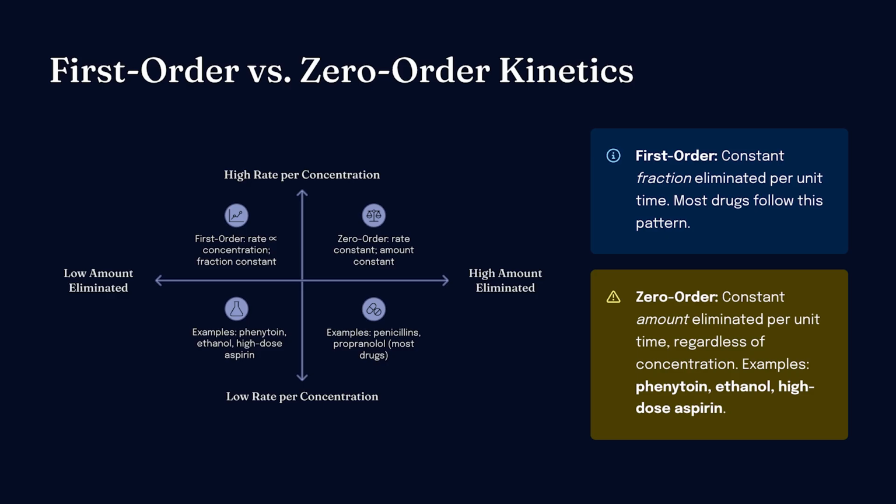Difference between first-order and zero-order kinetics. In first-order kinetics, a constant fraction of drug is eliminated per unit time. Most drugs follow this pattern, for example penicillins, propranolol.